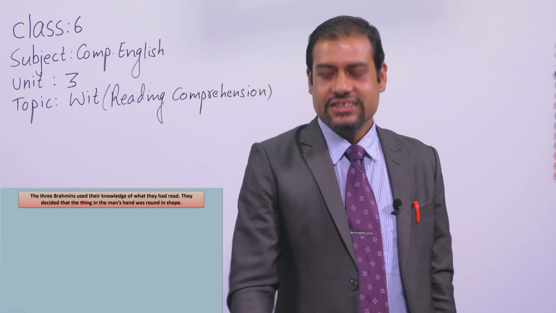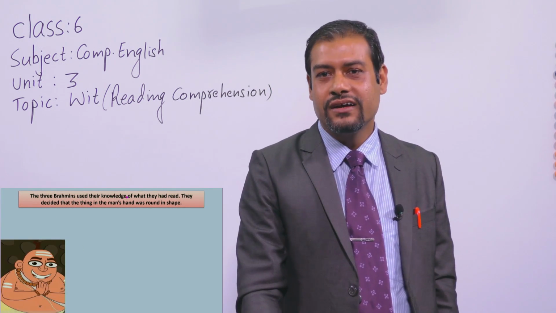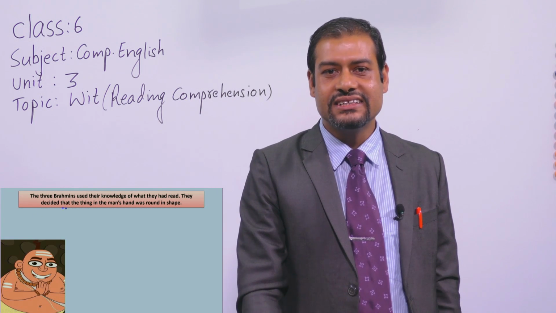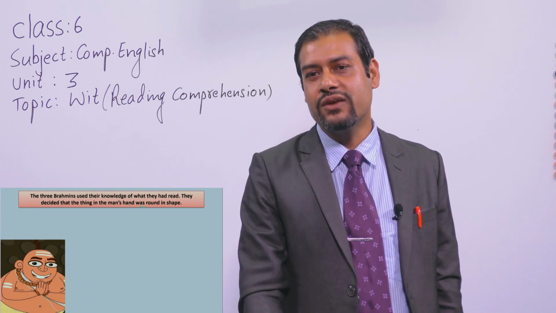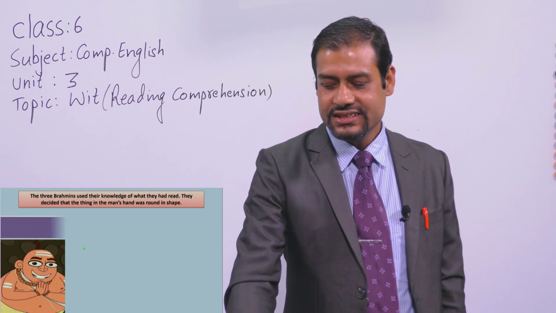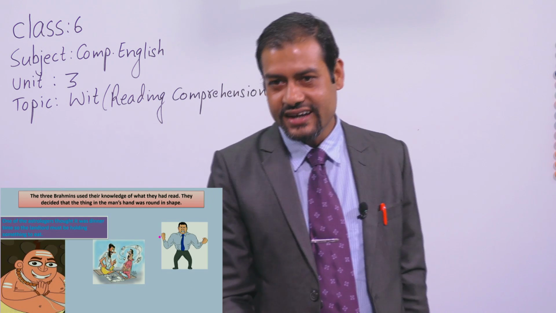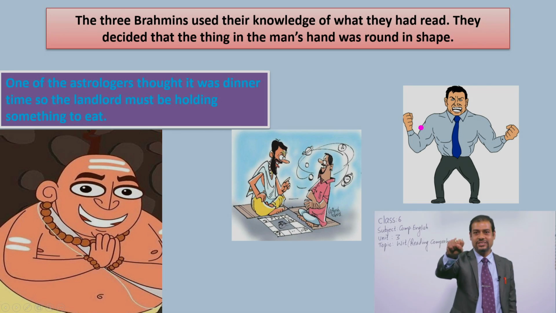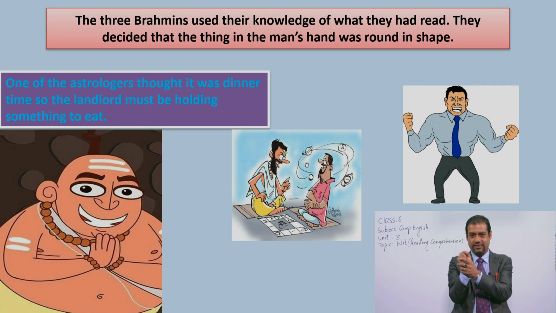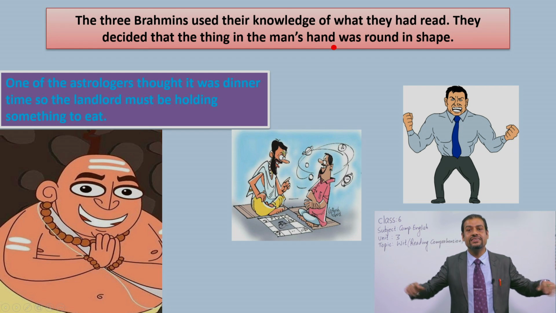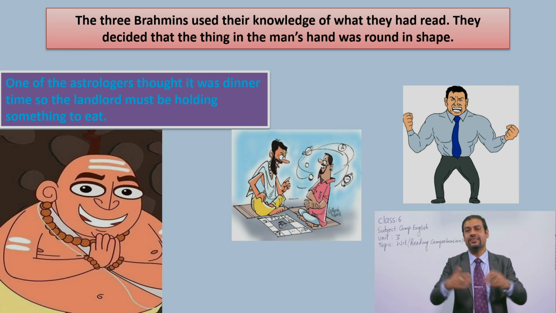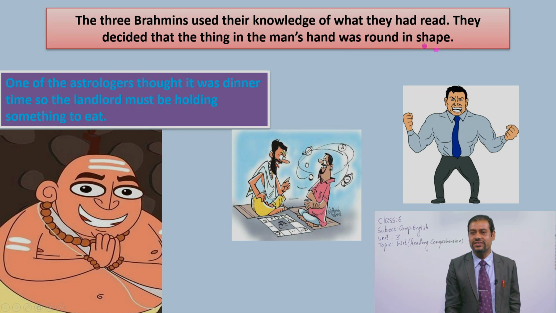Now, the three Brahmins used their knowledge of what they had read. They decided that the thing in the man's hand was round in shape. Dear students, look at it. The man's hand was in a round shape, okay, like this one. It means something is there, okay. So the three Brahmins also wanted to use their knowledge. They said that they had completed their degrees in astrology and they could tell the future. All right. So they decided that the thing in the man's hand was round in shape.